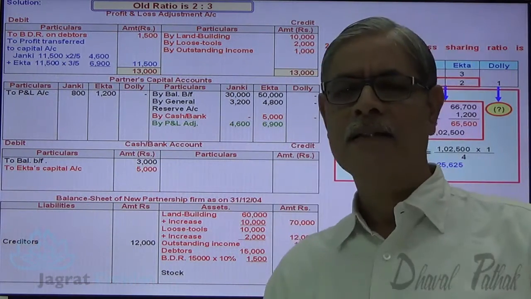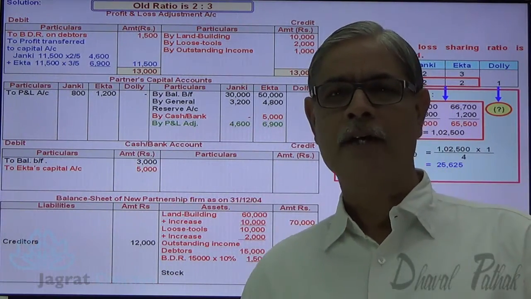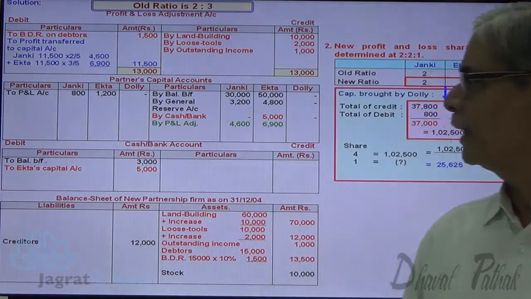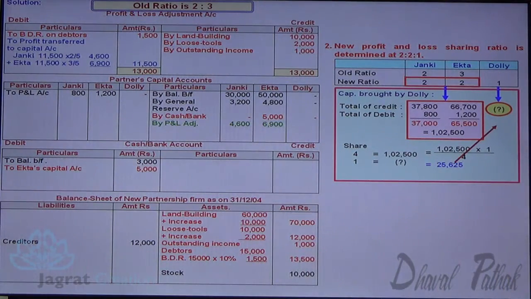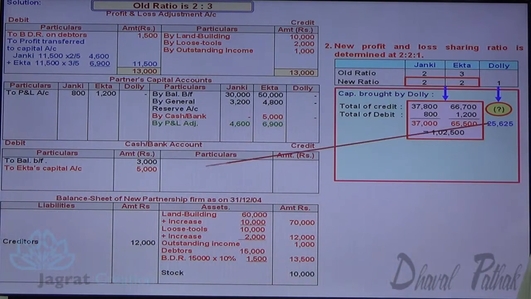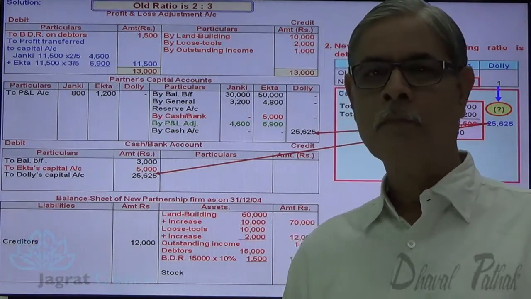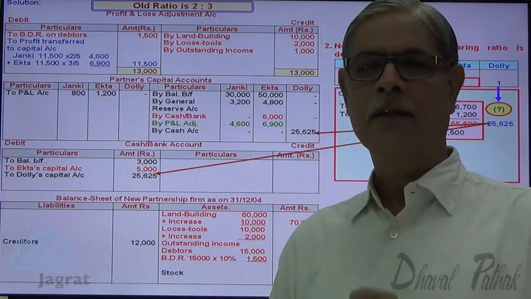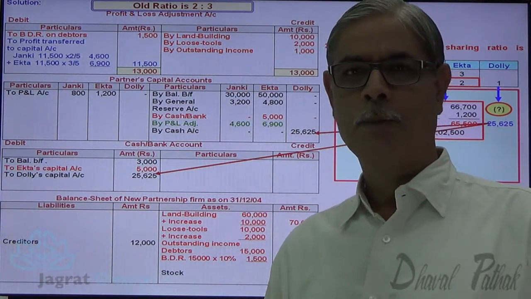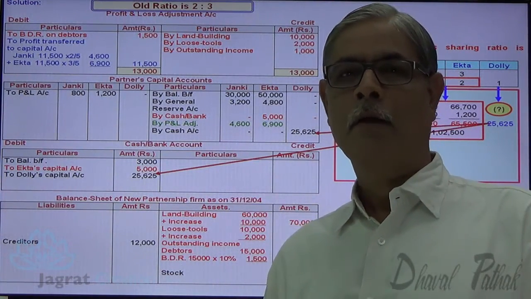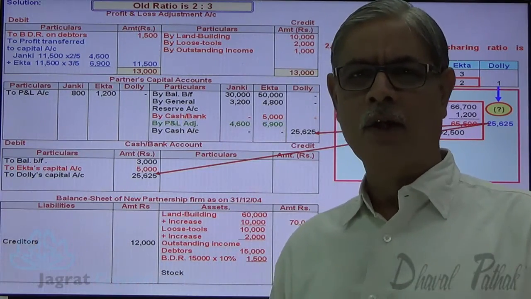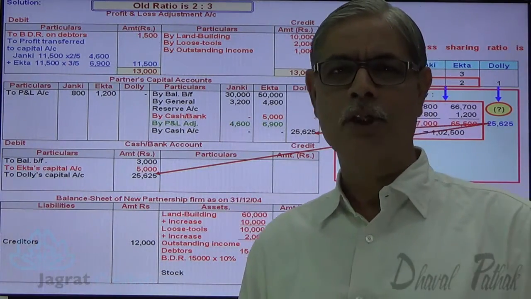Dolly, the new partner, is a giver of capital, so cash and bank account debit to Dolly's capital account credit 25,625. Now Dolly's capital is in the profit sharing ratio. But we don't find the capital of Janki and Ekta in the profit sharing ratio.